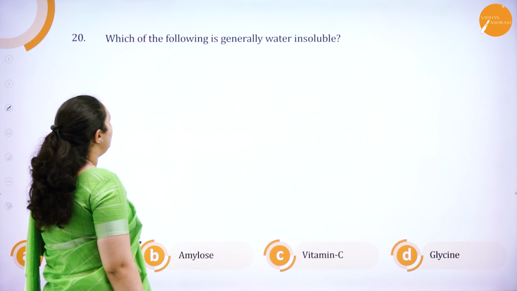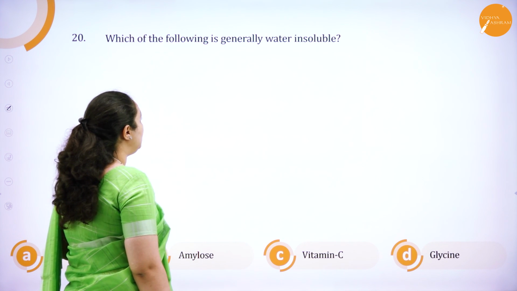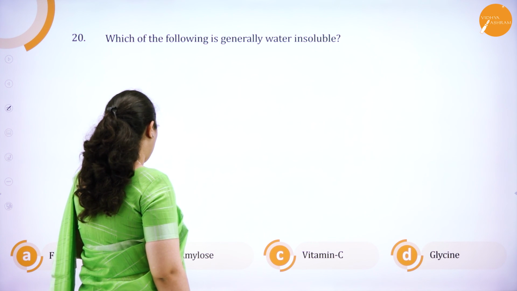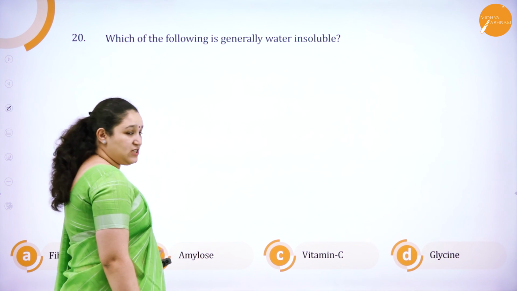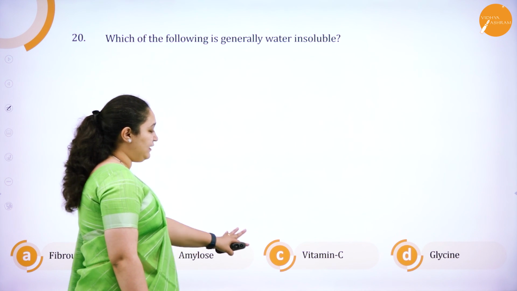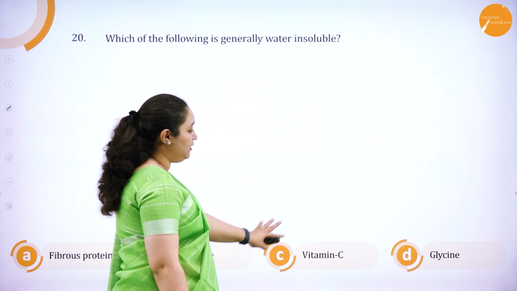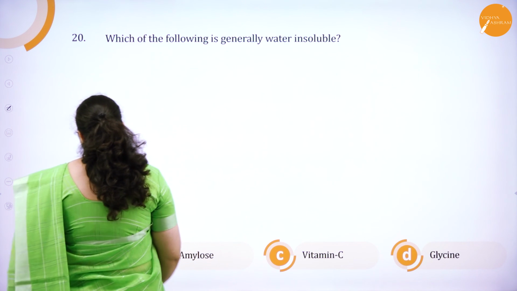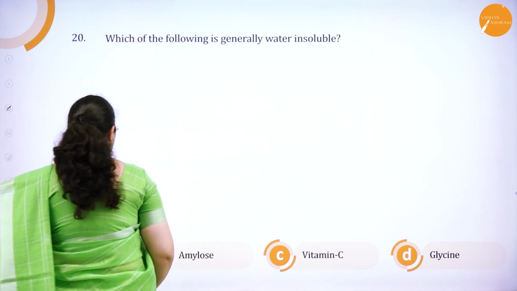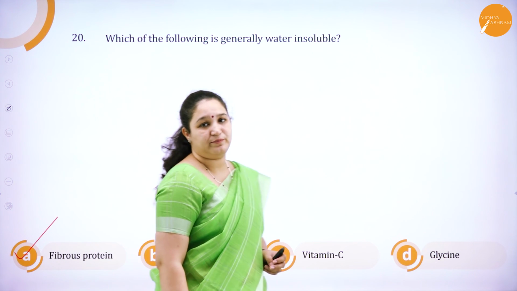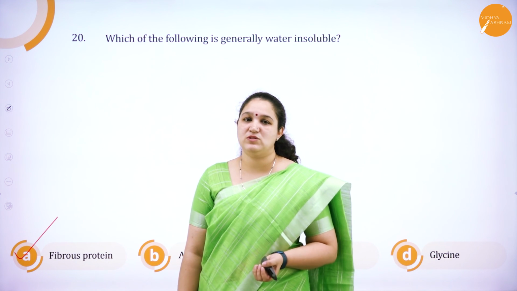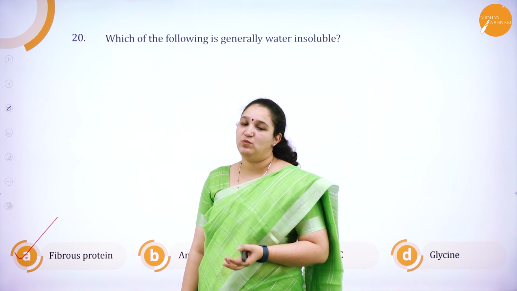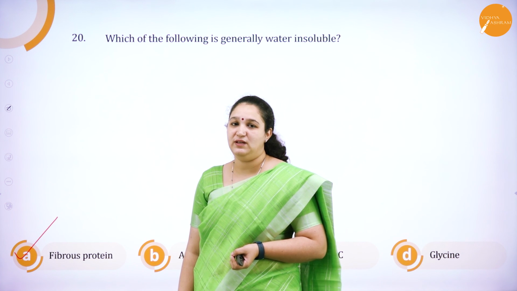Next question, which of the following is generally water insoluble? Amylose of starch is soluble in water, vitamin C is soluble in water, glycine is again soluble in water. So we have fibrous protein which is insoluble in water. Okay, keratin, myosin are all fibrous proteins which are not soluble in water.